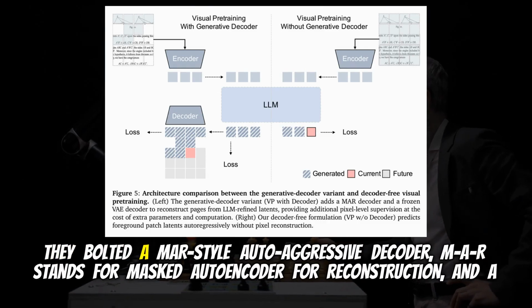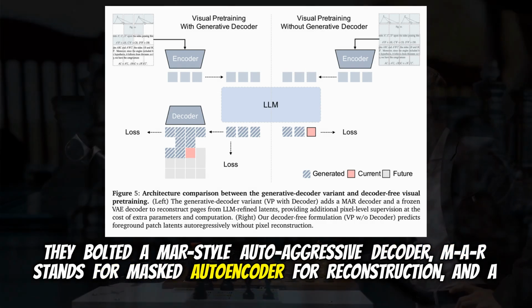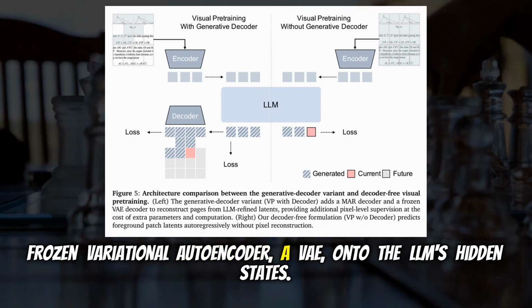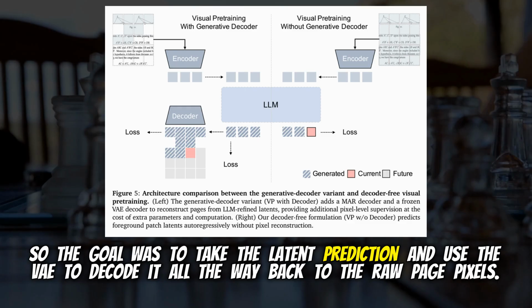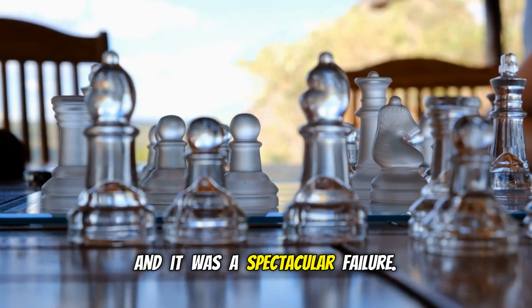They bolted a MAR-style autoregressive decoder, MAR stands for masked autoencoder for Reconstruction, and a frozen variational autoencoder, a VAE, onto the LLM's hidden states. So the goal was to take the latent prediction and use the VAE to decode it all the way back to the raw page pixels, giving the model fine-grained pixel-level supervision with a standard mean-squared error loss. Exactly. And it was a spectacular failure.